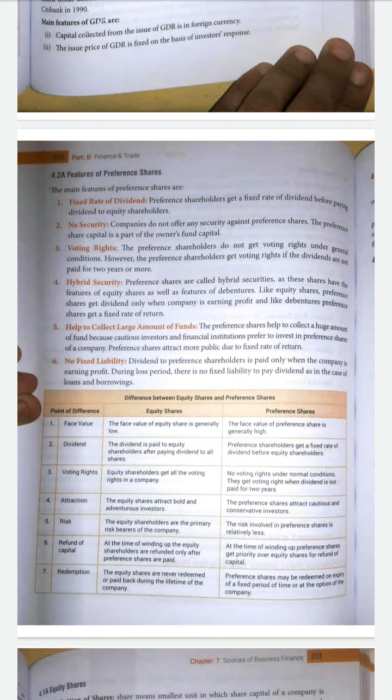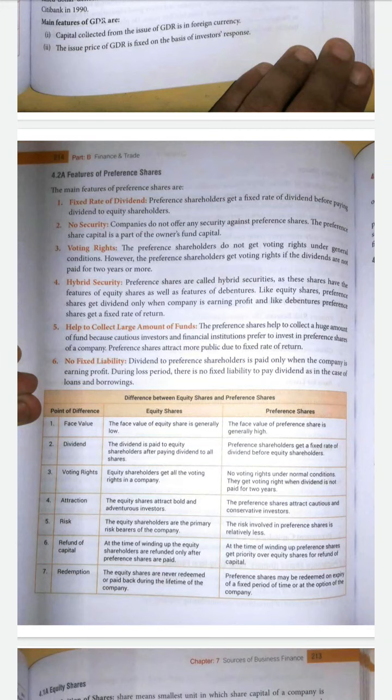Okay, and no fixed liability. So dividend to the preference shareholders is paid only when the company is earning profit. So there is no fixed liability to pay the dividend to the preference shareholders. Only if there is a profit, the company will decide to pay the dividend to the preference shareholders. So it is called no fixed liability to the preference shareholders. Okay, so it includes some of the differences between the equity shares and preference shares.